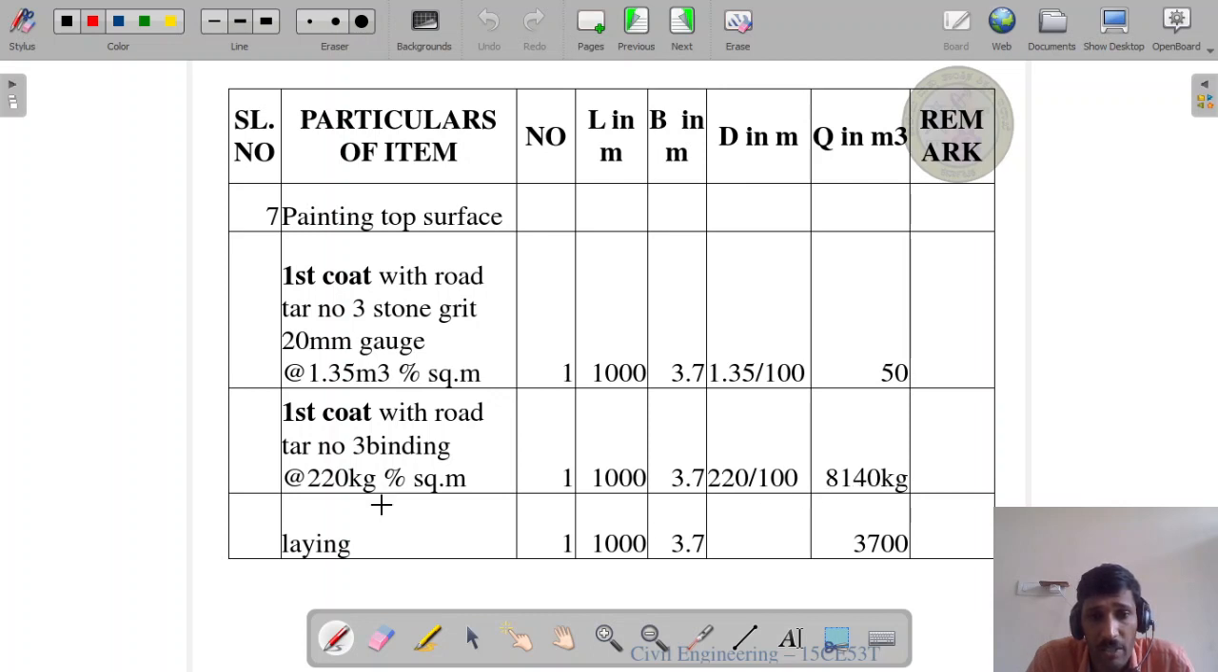Now laying and consolidation of the first coat. Here one number, 1000 meter, 3.7 is the breadth, that is 3700 meter square.